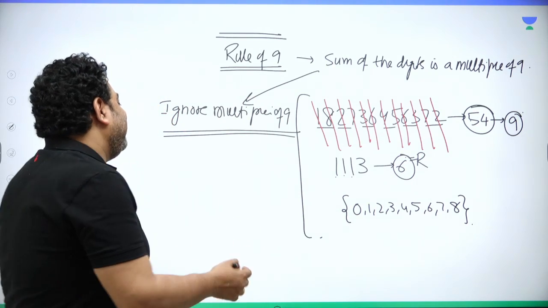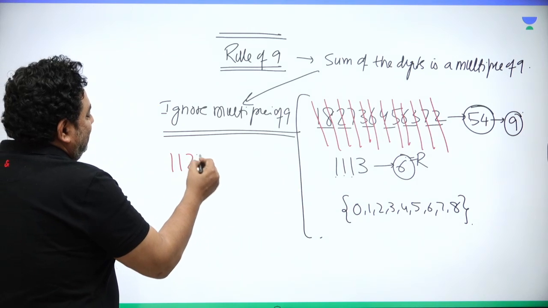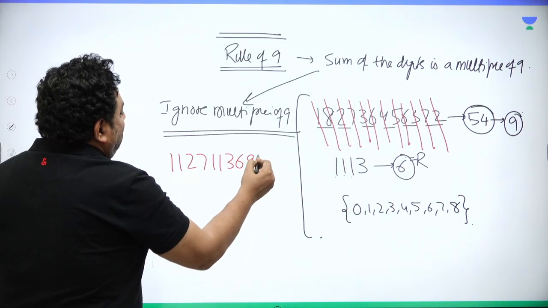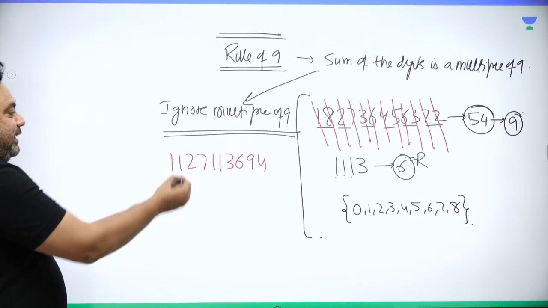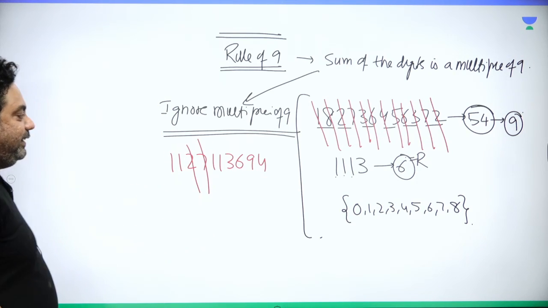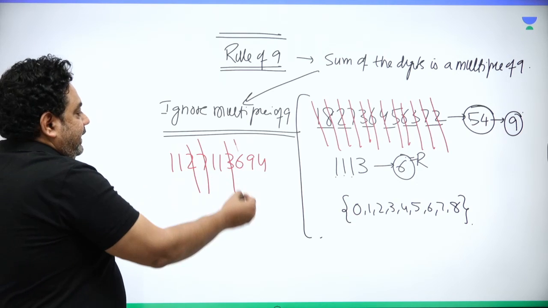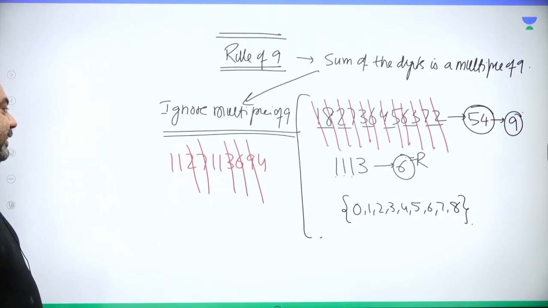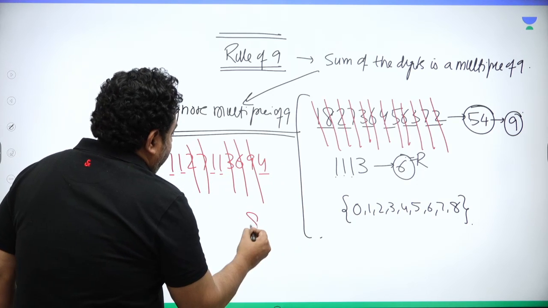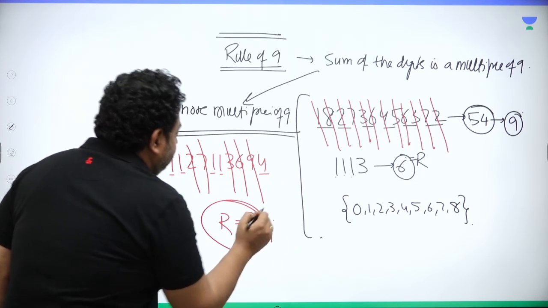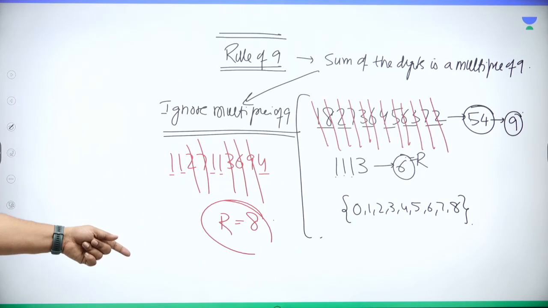Right. And for example, you take one more example: 1, 1, 2, 7, 1, 1, 3, 6, 9, 4. What is the remainder when this number is divided by 9? So first of all, cancel off the multiples of 9. 2 plus 7 is 9, cancel. 3 plus 6 is 9, cancel. This is cancelled. Right. And then what is left? 1 plus 1 plus 1 plus 1, 4, plus 4, 8. So remainder 8, sir. I think this is far, far better. Do you agree? All of you.